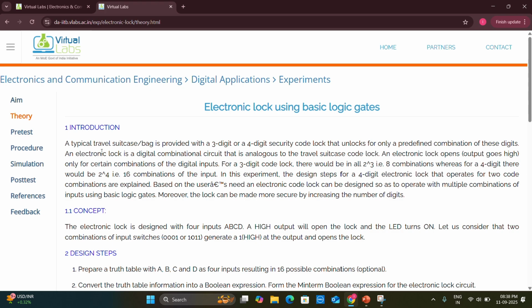In this experiment, the design steps for a 4-digit electronic lock that operates for 2 code combinations are explained. Based on the user's need, an electronic code lock can be designed so as to operate with multiple combinations of input using basic logic gates. Moreover, the lock can be made more secure by increasing the number of digits.